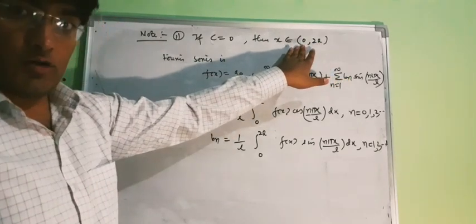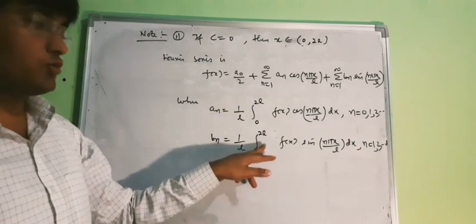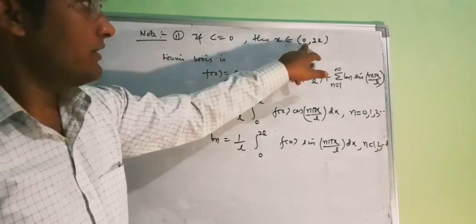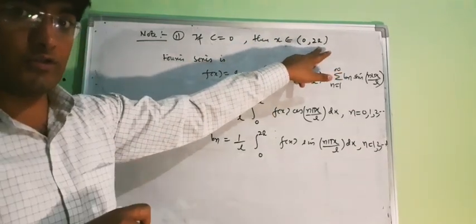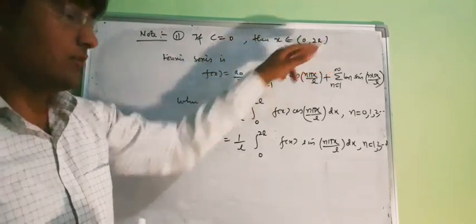If the interval is 0 comma 2L, we will have the limit 0 to 2L, and again here we will have limit 0 to 2L, and L will be the length. Remember that here we have the interval 0, 2L. I am not talking about the half Fourier series. So 2L means the upper limit.